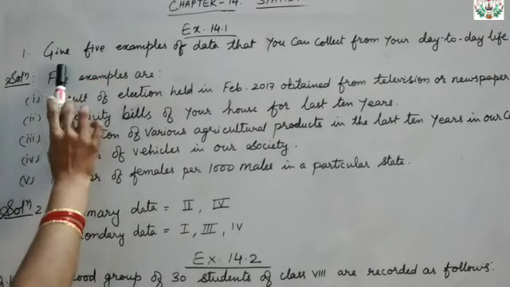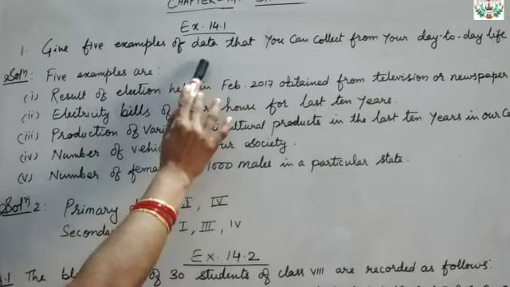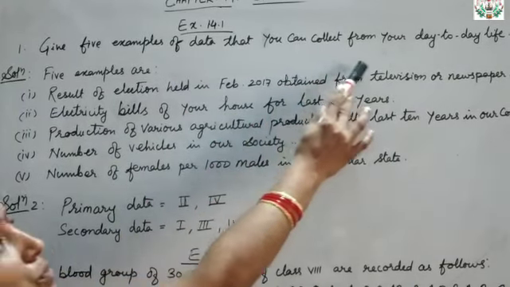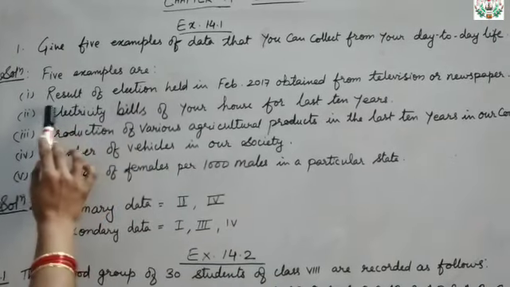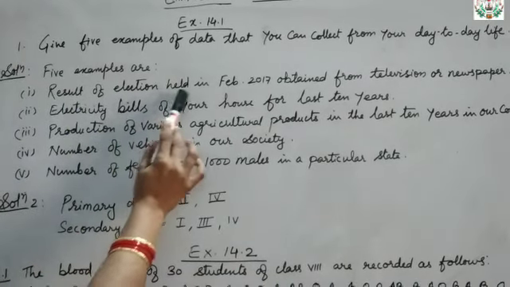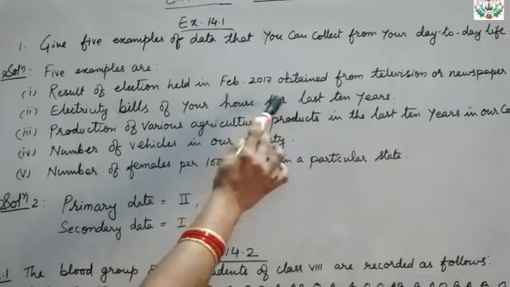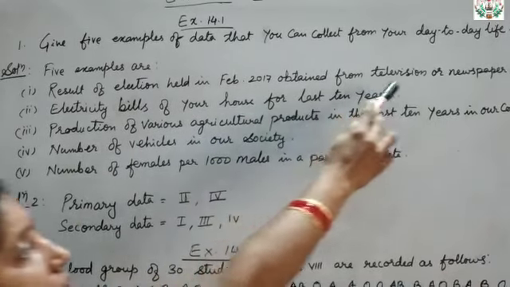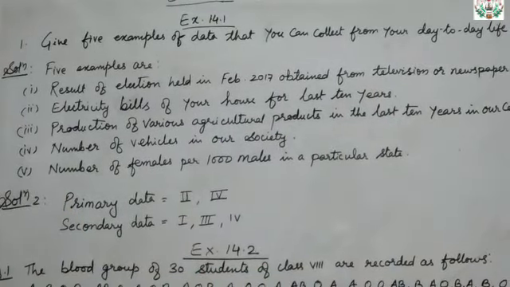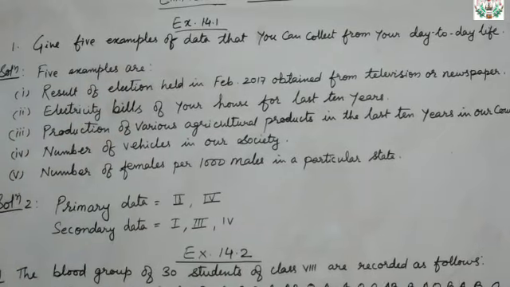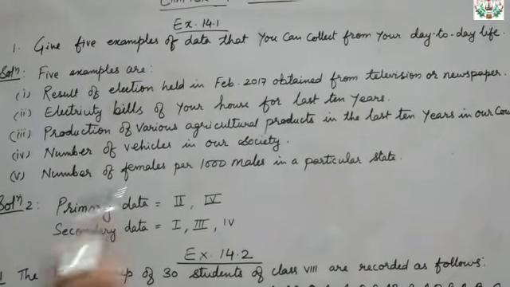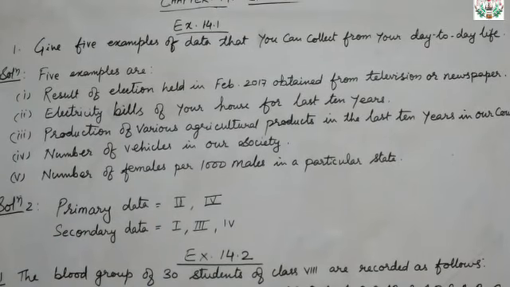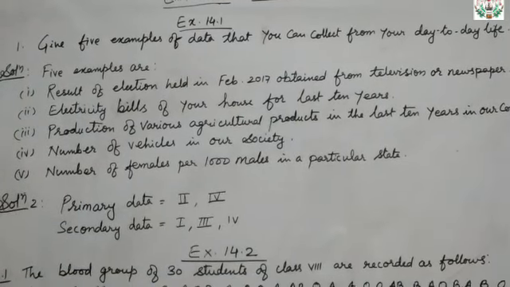First question is, give 5 examples of data that you can collect from your day-to-day life. Okay, so the 5 examples are: the first one, result of election held in February 2017 obtained from television or newspaper. You can get the election details from the newspaper or through the television. So that is also a data only.